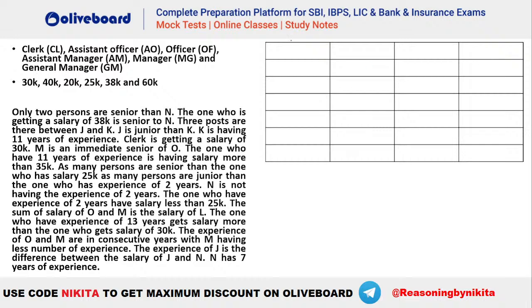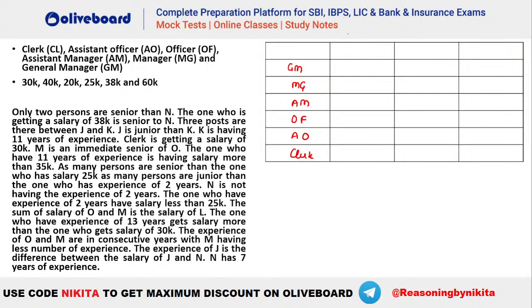So we have the designations given in the increasing order, that is clerk to GM. We can write it in either format, that is you can have clerk in the topmost, then assistant officer, then officer. But in that case, just remember that if somebody is immediately above, that means clerk is below assistant officer. Please don't make that mistake. So we have general manager, then manager, then assistant manager, the officer, then assistant officer, and finally the clerk. So this is the one that is given for the designations.